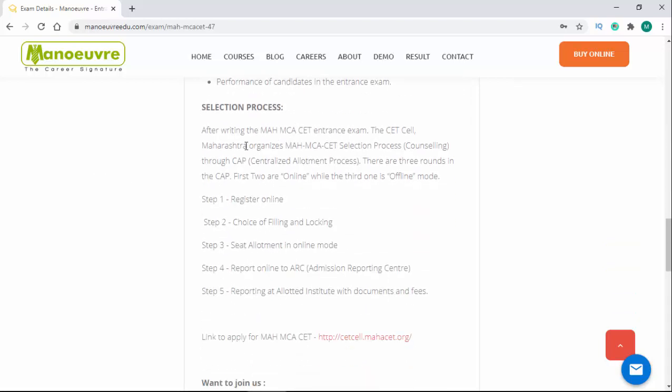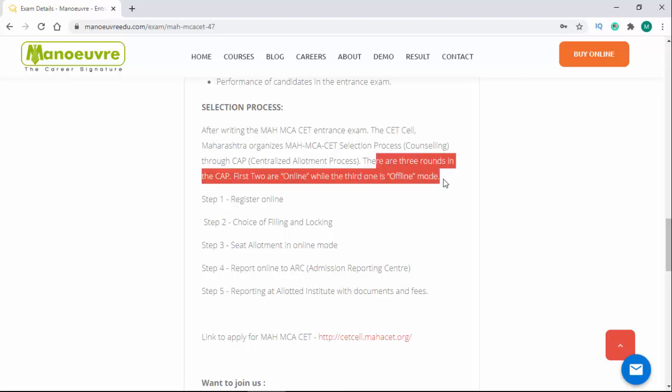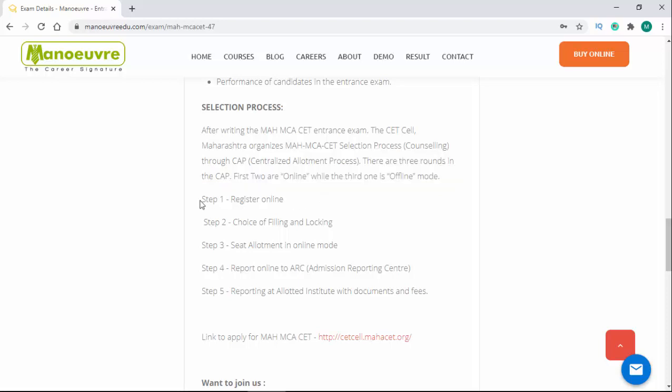So guys, let's talk about the selection process. After your entrance exam, the CET cell organizes the selection process, that is nothing but the counseling through the centralized allotment process. There are 3 rounds in the CAP. First 2 are online based, while the third one is offline based. So guys, here are some steps of the CAP round. In the first step, you have to visit the official website of the CET cell, register there and pay the counseling fees.